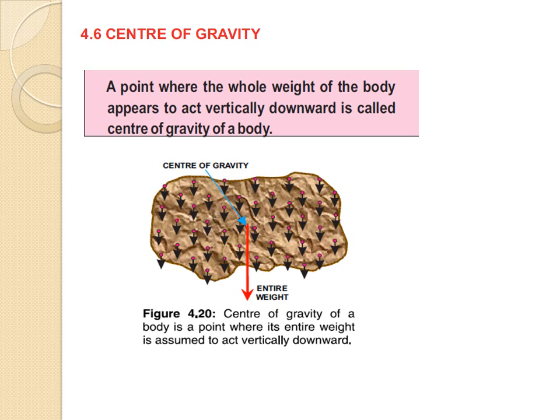So the entire weight will be the weights of all these small particles. The earth attracts each of these particles vertically downwards to its center. So the pull of the earth acting on a particle is equal to its weight.